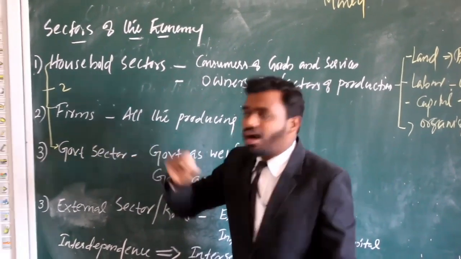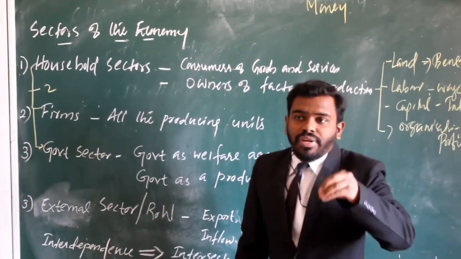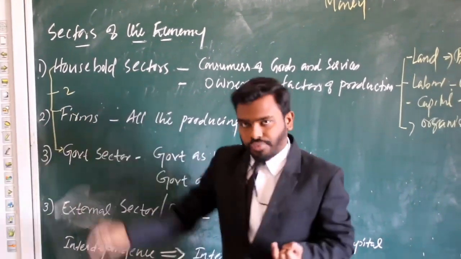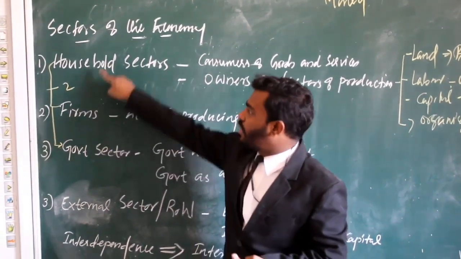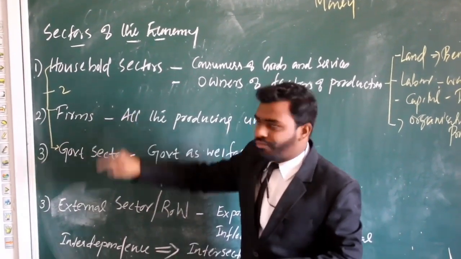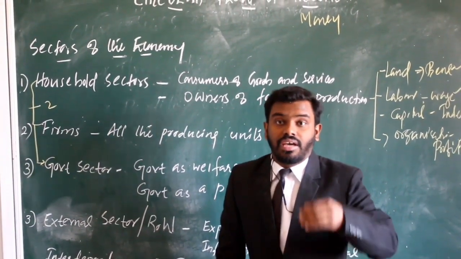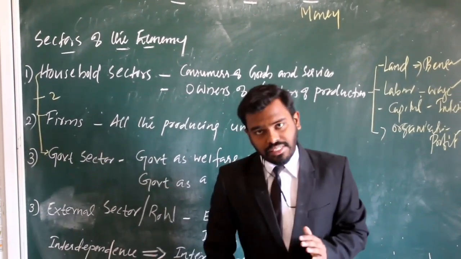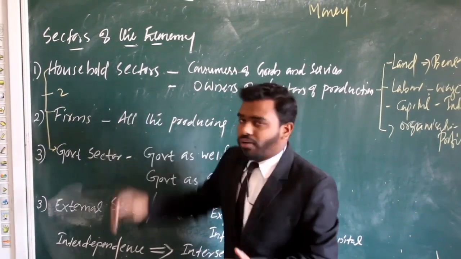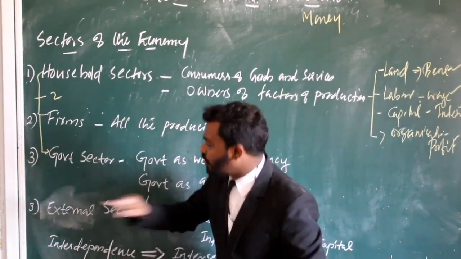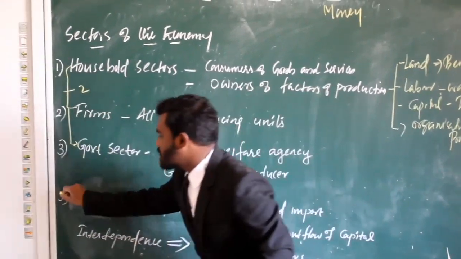At the same time government sector. So government is getting tax and non-tax revenue from household and firm. So government depends on household and firm. At the same time household and firms are getting welfare as well as law and order from government sector. So household and firms depend on government sector. And fourth one, that is external sector.